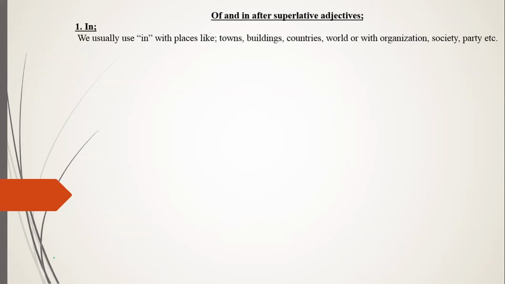Number one we have is in. We usually use in with places like town, building, countries, world, or with organization, society, party, etc. Example: this is the oldest building in the town. It is used for a place like town, so for that you'll be using in.